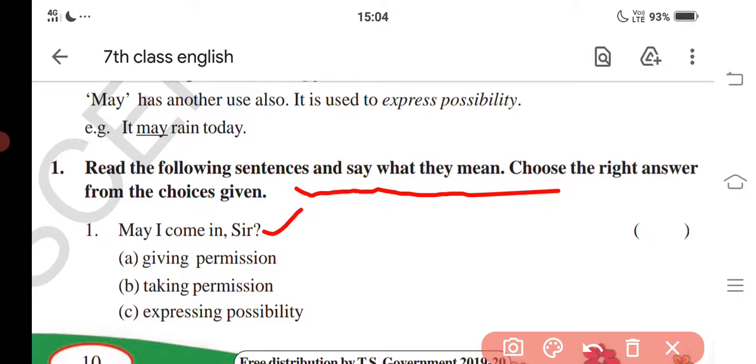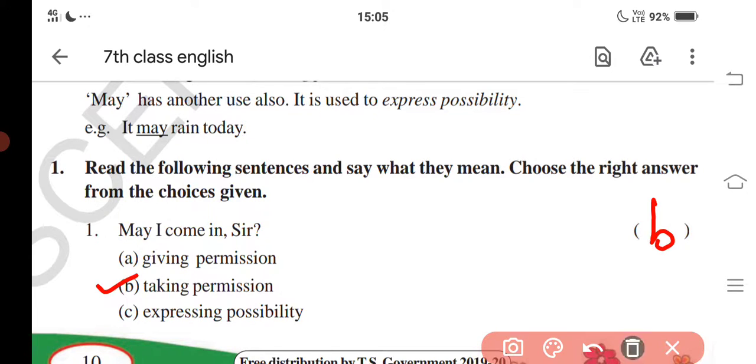The answer for this is taking permission. May I come in, sir? Means asking somebody about something, that is called taking. Giving means like an answer type. The answer for the first question is option B.